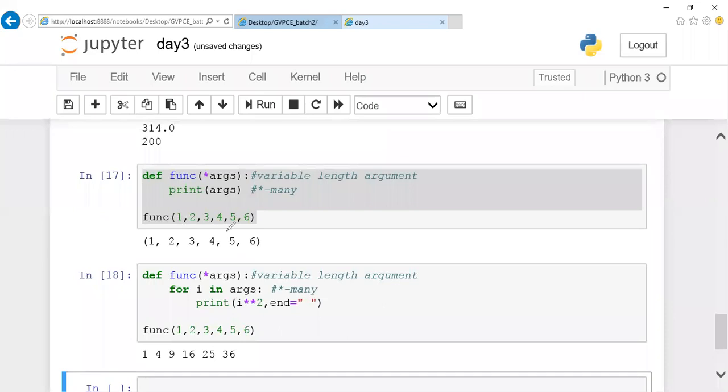Look here. I'm passing these values and they have been received with one variable called args, and I'm printing my args. The same values I passed here, the comma separator has been treated as a tuple and is printing here, 1 to 6. For the values I've received, I want to do some calculation. So in those cases, I can mention for i in args. I'm taking one value from the tuple and doing power of 2. So 1 power 2 is 1, 2 power 2 is 4, 3 power 2 is 9, 4 power 2 is 16, which is 4 into 4, 5 into 5, 6 into 6. This is all about your variable length argument.